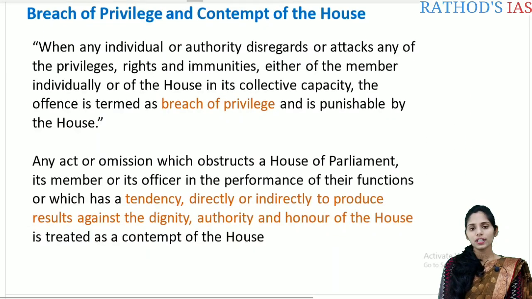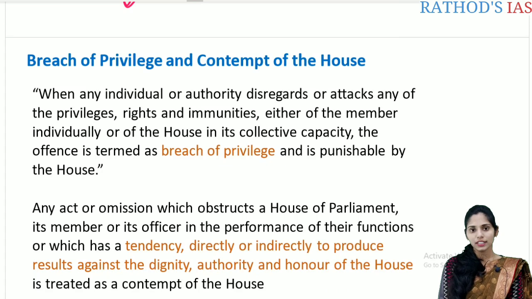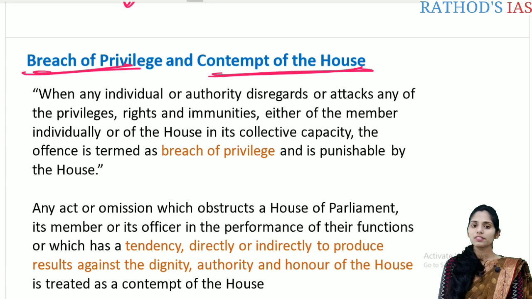There are two important words that you should remember here, that is the breach of privilege and the contempt of house. Though these two words are used interchangeably, there is a lot of difference between the breach of privilege and the contempt of house. So let us try to understand what is the difference between these two.